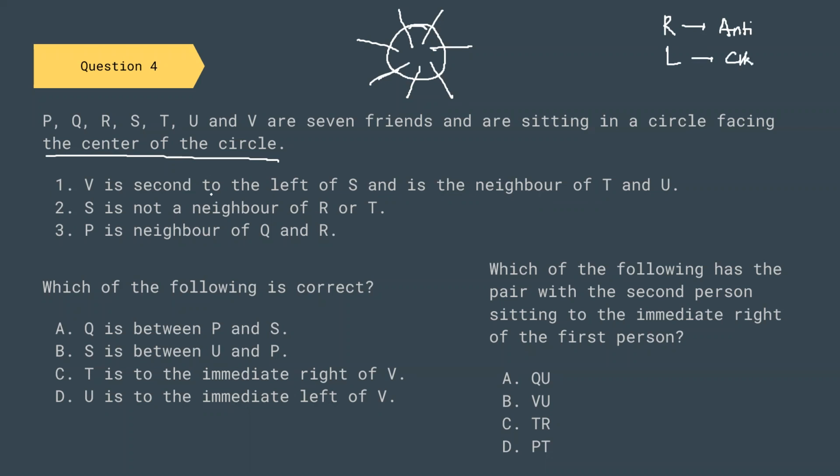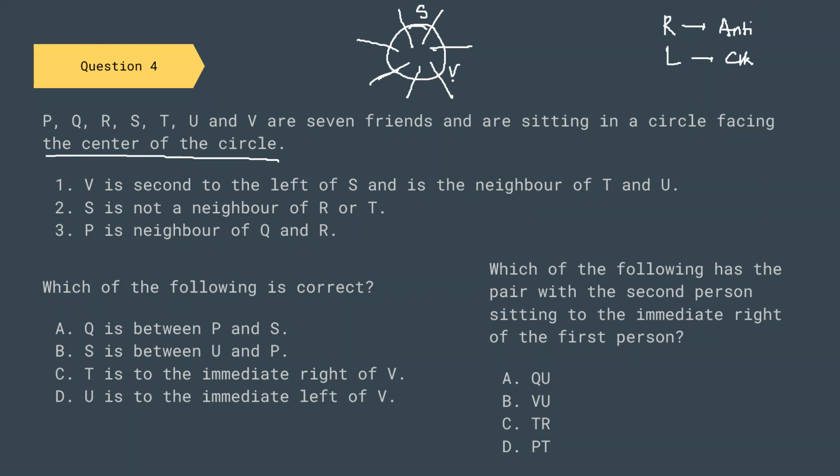Now with this, V is second to the left of S and is neighbor of T and U. So if I place S here, second to the left of S means we travel in the clockwise direction, and V will be placed here.